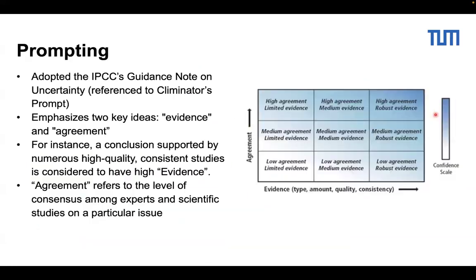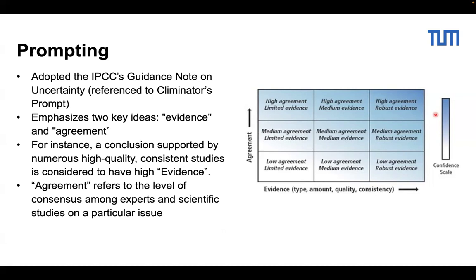I actually experimented with it. For the Llama 3 model prompting, I adopted the IPCC guidance on uncertainty. Basically, it's guidance for responding to something that's uncertain, which is also adopted in the Claminator prompts. The prompts emphasize two key ideas, also in the guidance notes: evidence and agreement.